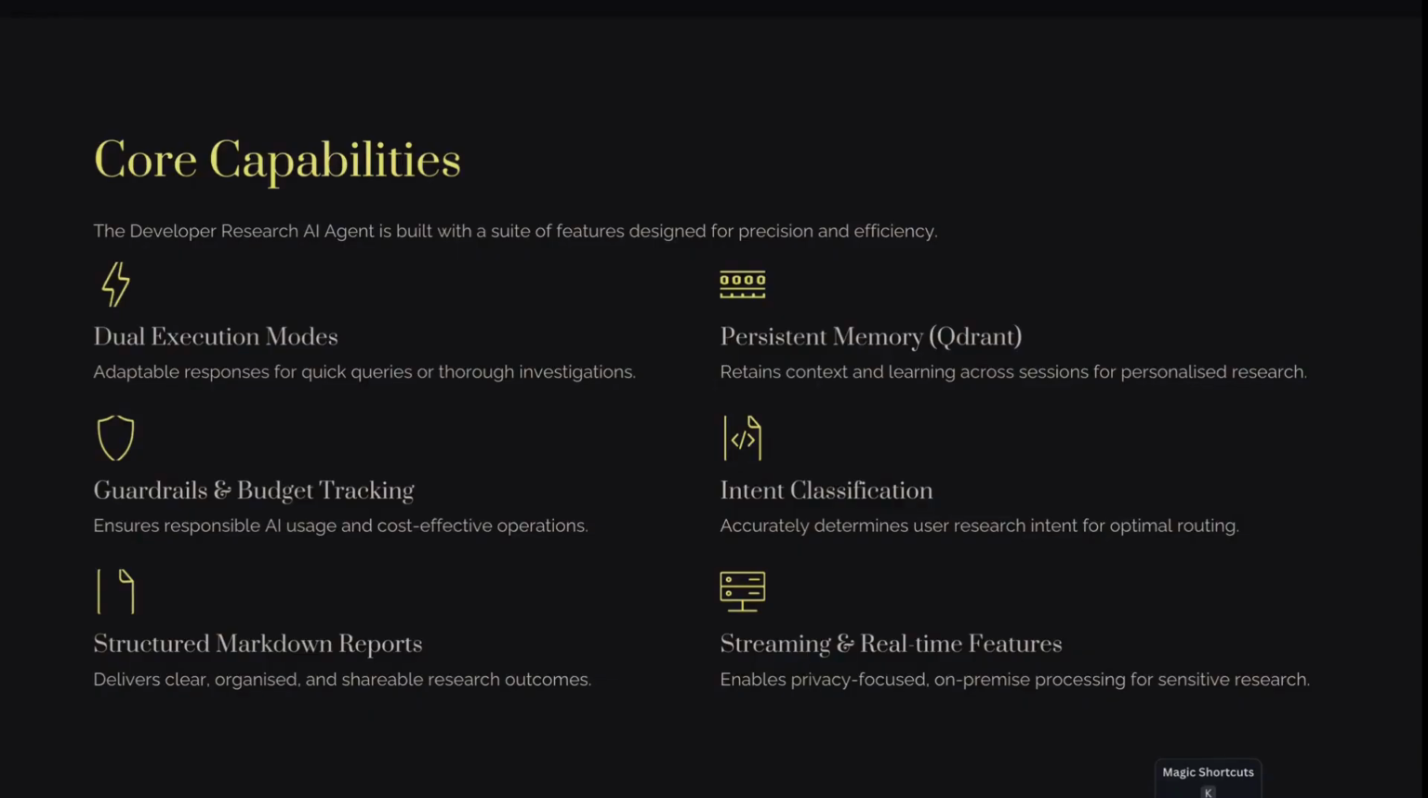With persistent memory, our agent can retain its context and learning across sessions for personalized research. And intent classification provides an accurate response to our research query. According to the user query, it identifies the user's research intent for optimal routing. And the agent can also respond in real time.